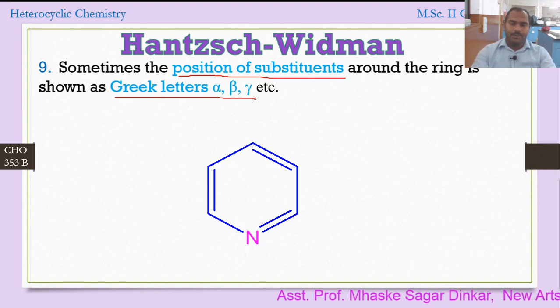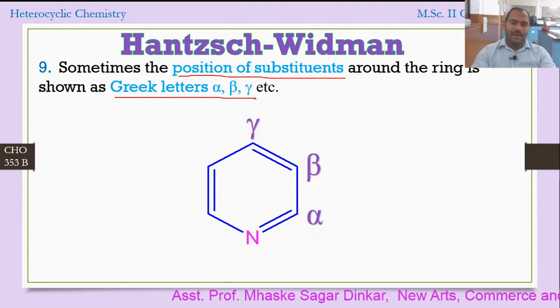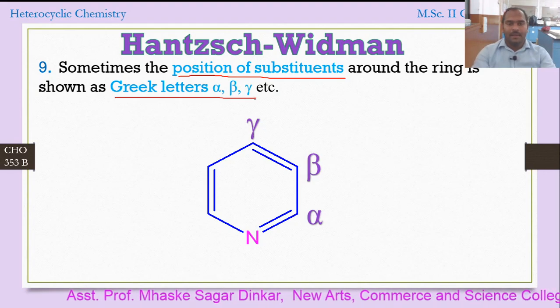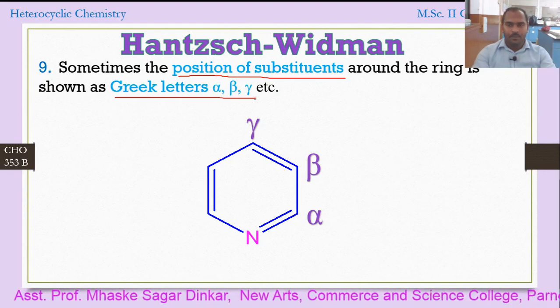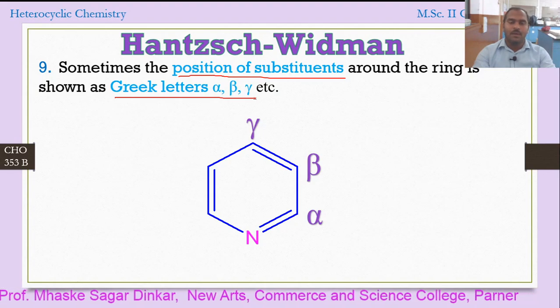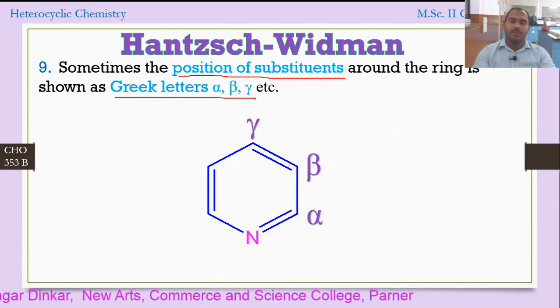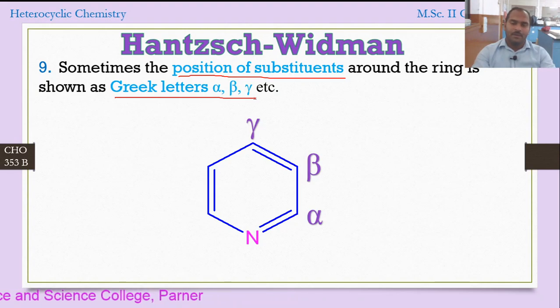Here alpha, beta and gamma. So these are the nomenclature rules for the monocyclic system with the help of the Hantzsch-Widman nomenclature. In a monocyclic system there are different rules for the numbering of the heterocycle.